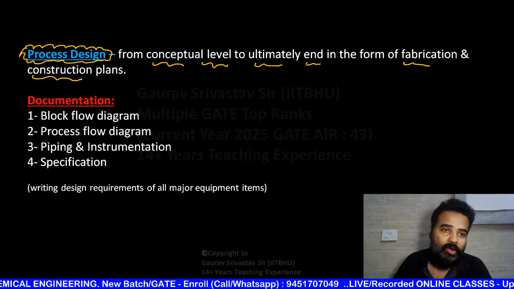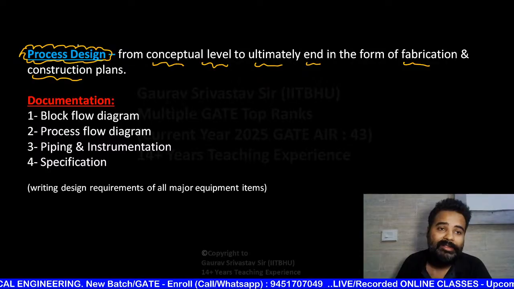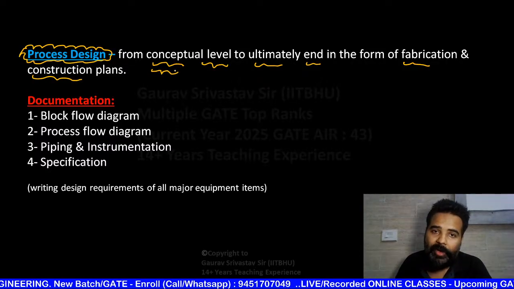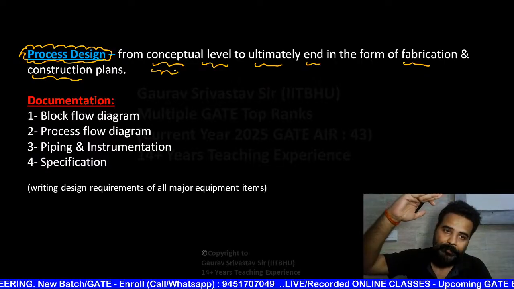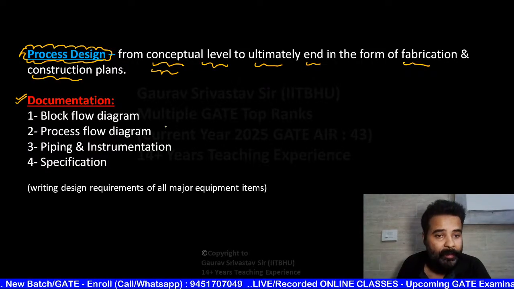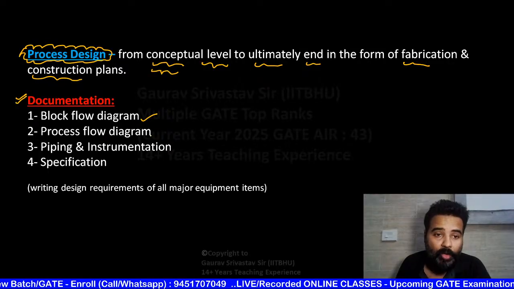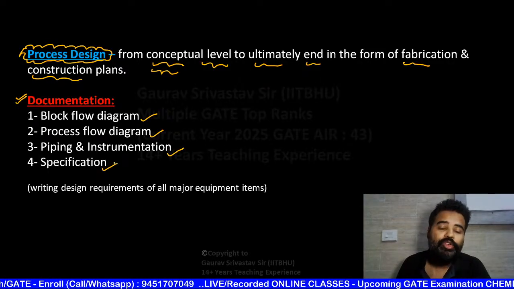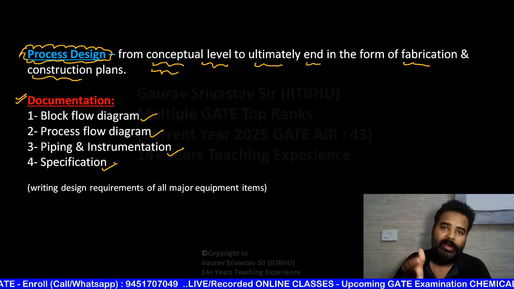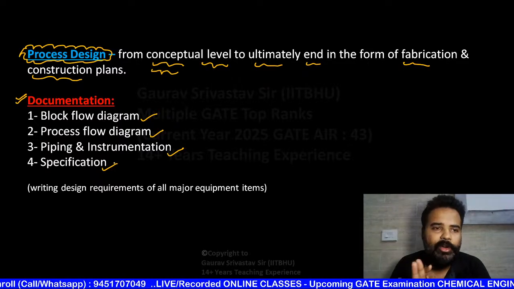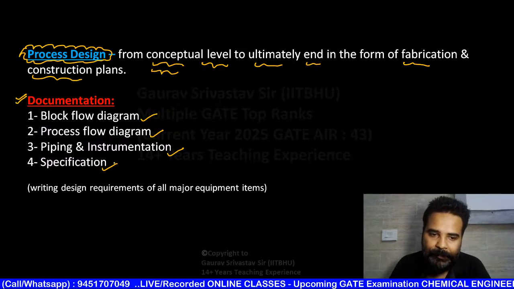Everything now comes under the category of process design engineer. Conceptual means from bottom level to top level. Like you need some documentation, like you have to make block flow diagram, process flow diagram, piping and instrumentation, and also you have to specify different streams, mass flow rate, energy balances, etc.